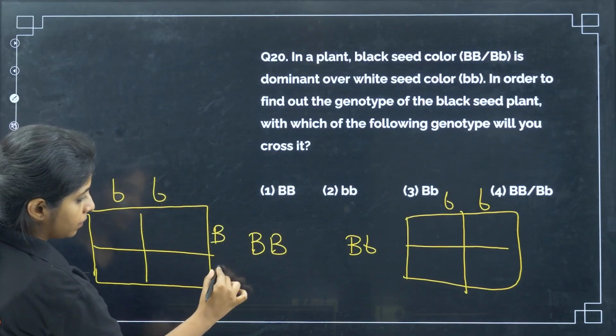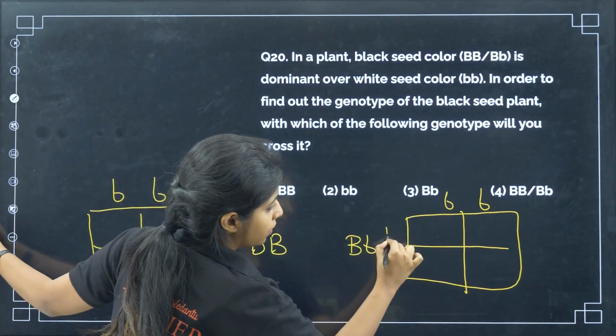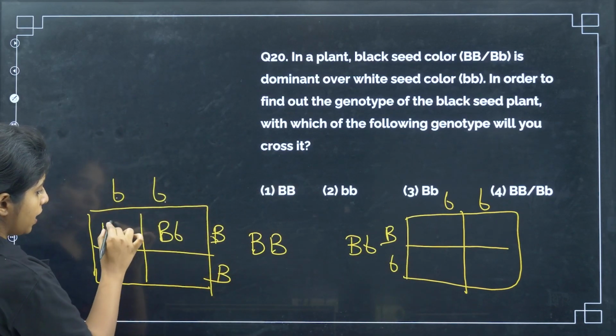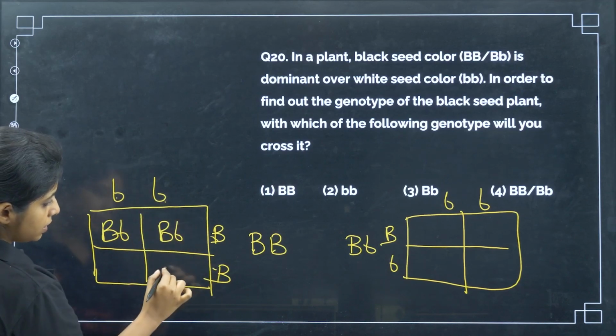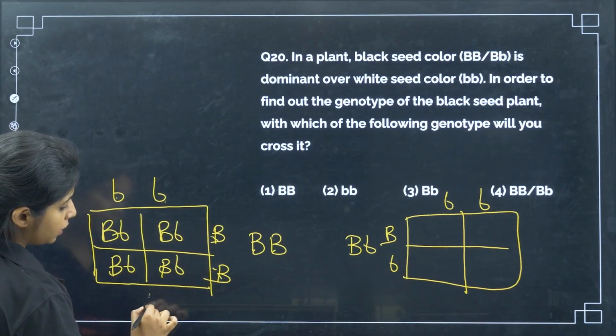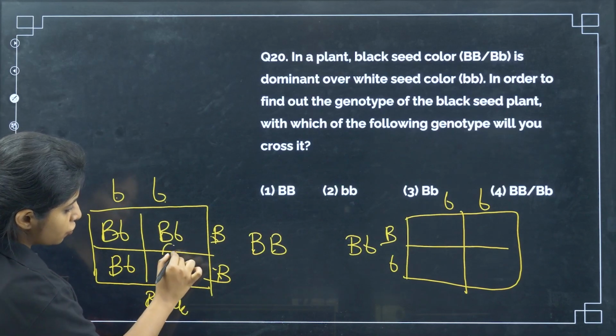Okay, you have two alleles over here. This fuses with this, you get capital B small b. This with this, capital B small b. This with this, capital B small b. And this with this, again capital B small b. All of them, my dear children, would be black in color because B is dominant over this.